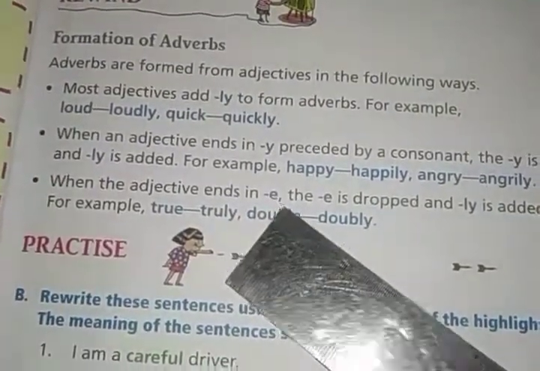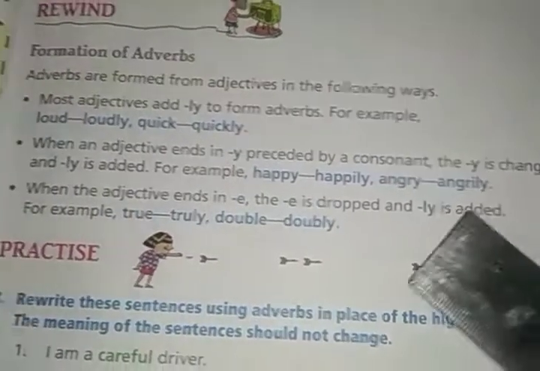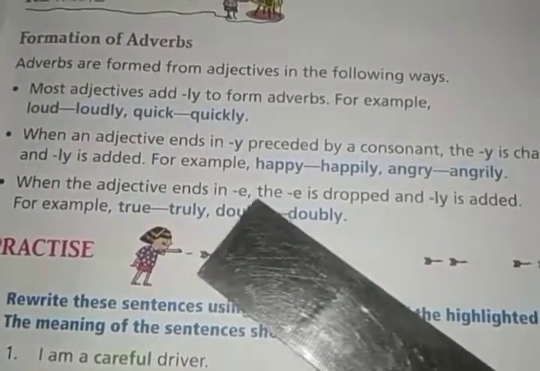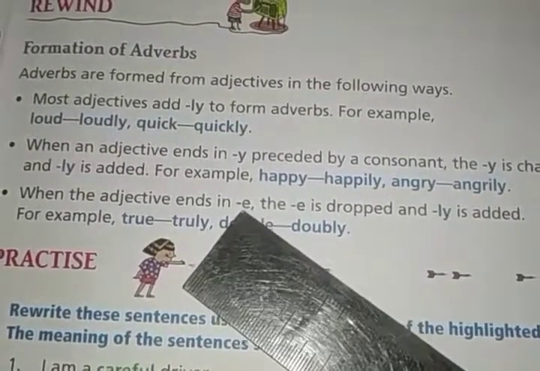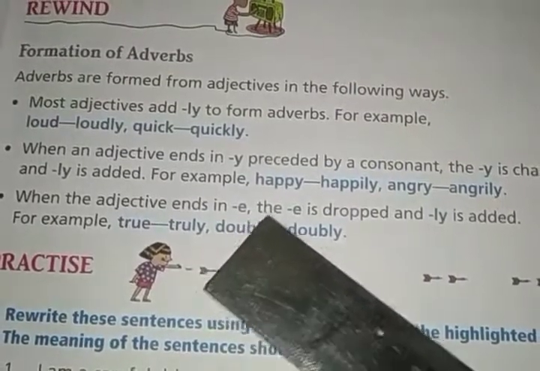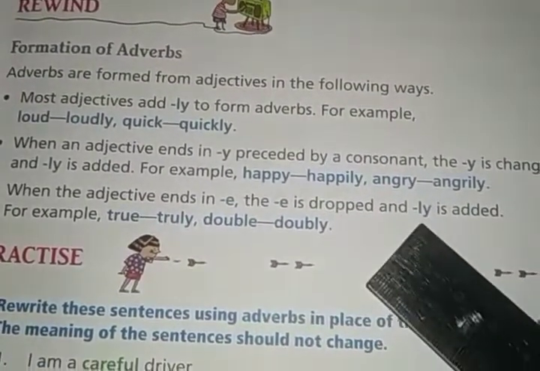The third way is, when the adjective ends in e, the e is dropped and ly is added. So when you find an adjective which ends in e, the last letter of the adjective word is e, then we can drop the e and ly can be added.